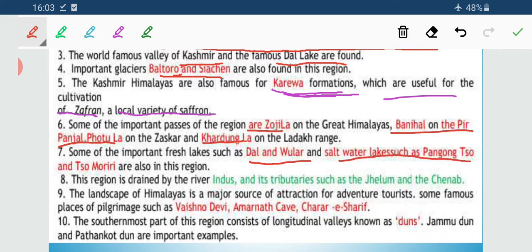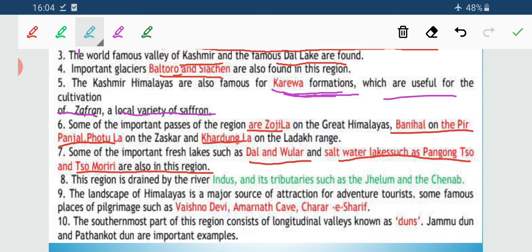Not only fresh water, there are also some salt water lakes, named Pangong So and So Moriri, which are two important salt water lakes. Here the salinity is comparatively high, meaning the salt content is more. Though they get water from melted glaciers, due to excessive salinity these are salt water lakes.